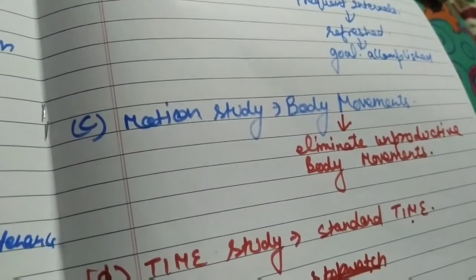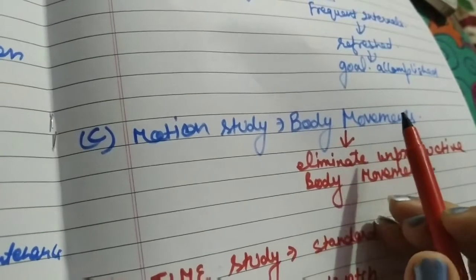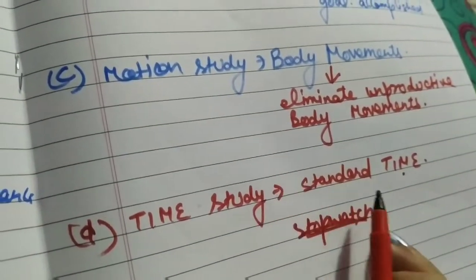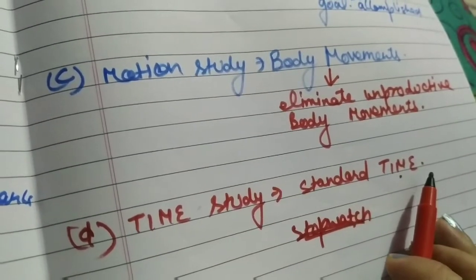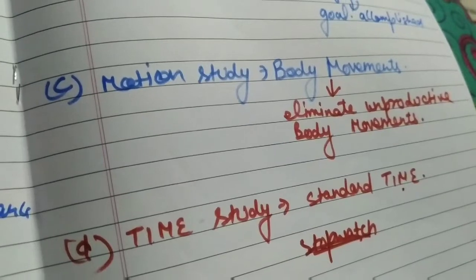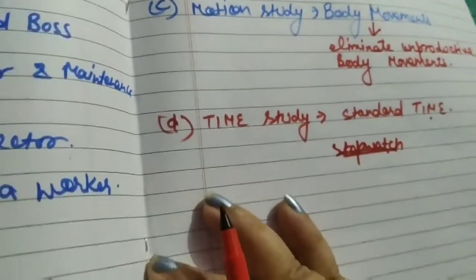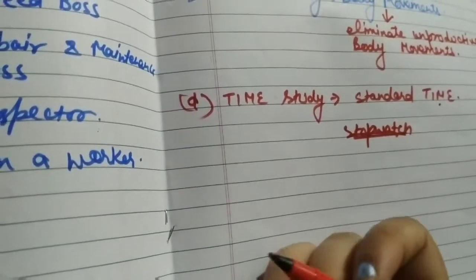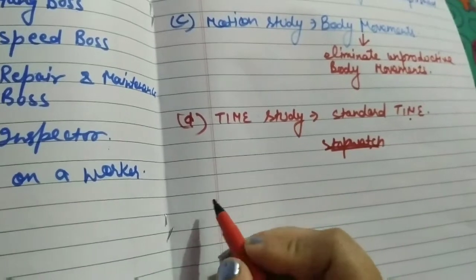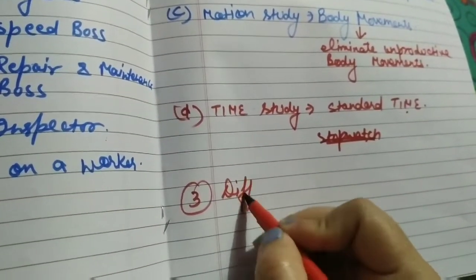Next is motion study. We have to eliminate the unproductive body movements and consider the productive body movements. Next one is time study. We have to maintain a standard time for all the employees so that the work can be completed or accomplished within the stipulated time. So this is the second technique given by F.W. Taylor.